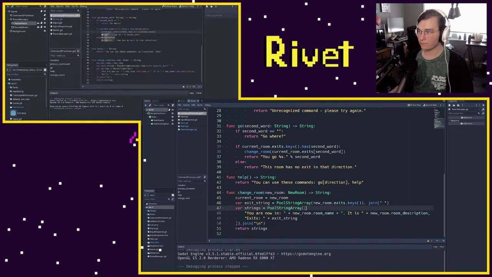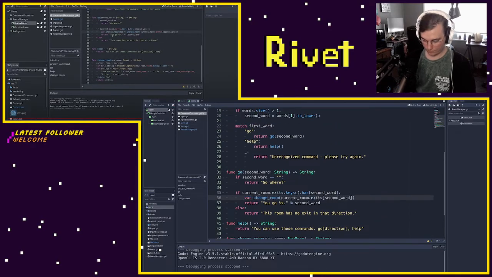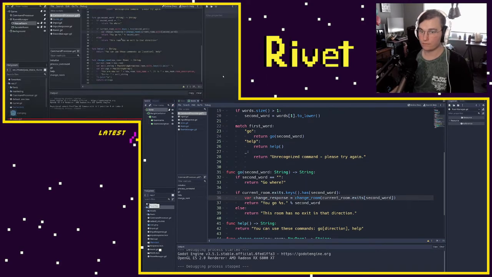So in change room, we're going to say change response. This is going to be a variable. And then we're going to say, so you go this way, second word. But what we're actually going to do is kind of the same thing down here where we're joining the